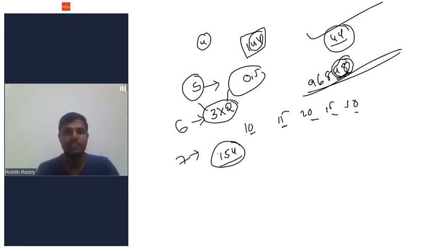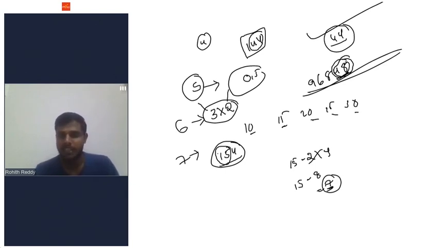A number is said to be divisible by 7 when, what do we do? We'll take the first two digits, 15, minus 2 into the last digit. 2 into 4 is 8. So 15 minus 8 is how much? 7. So if the resultant number is divisible by 7, that number is also divisible by 7.